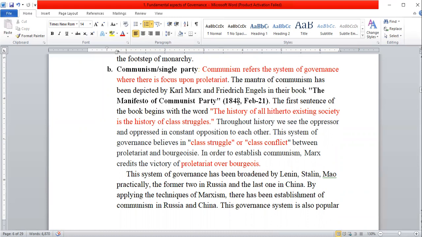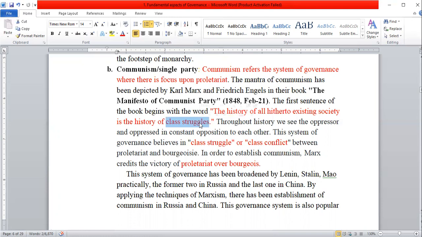According to them, the first sentence of the book starts with the phrase, the history of all hitherto existing society is the history of class struggle. The first sentence of the book is this one that I have quoted. According to them, this class struggle is very important for the Marxist or communist.